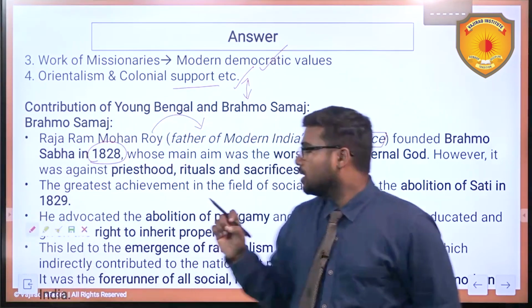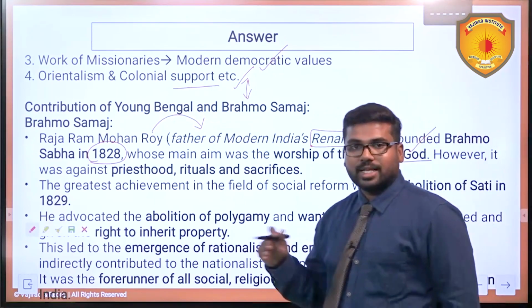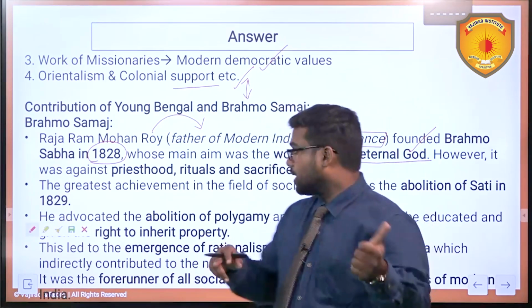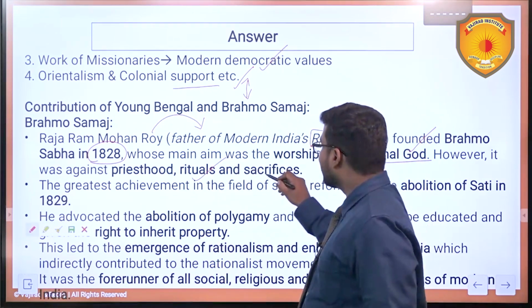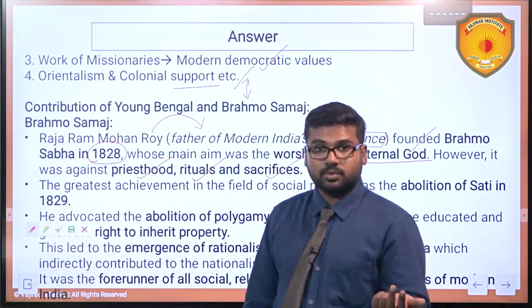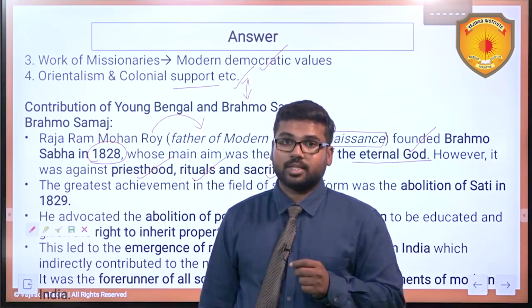It is for the worship of the eternal God. So there is no particular deity; they are also against the caste system, and against rituals, sacrifices, priesthood. They were questioning the authority of the Vedas also, some of the practices which are encoded in the Vedas.